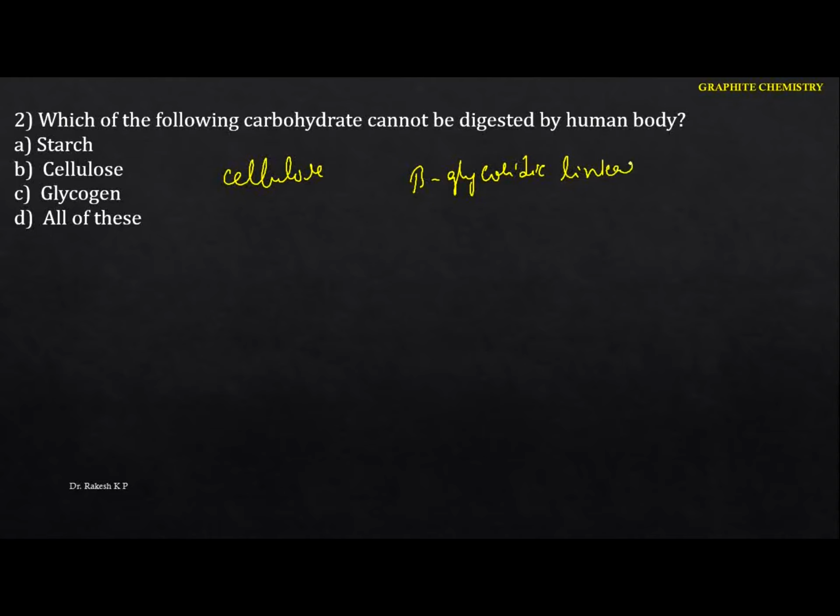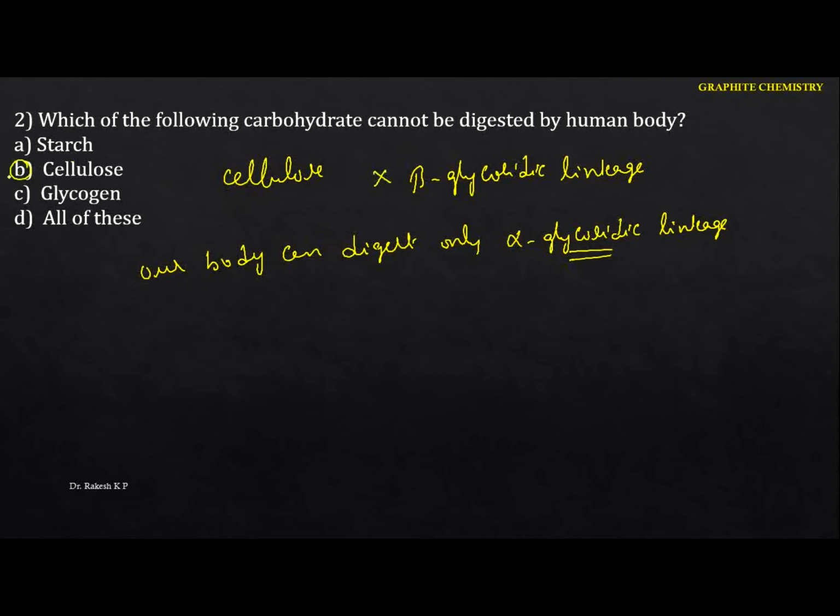That means our body cannot digest it. Our body can digest only the alpha glycosidic linkage, because the enzymes in our body can digest only alpha glycosidic linkages. That is the case with starch, but not with cellulose. Hence in this case the option is B.